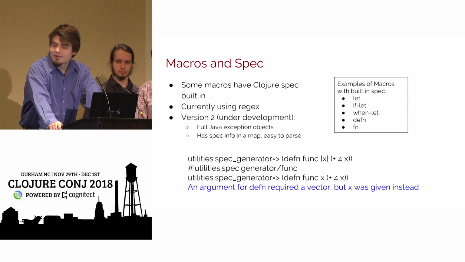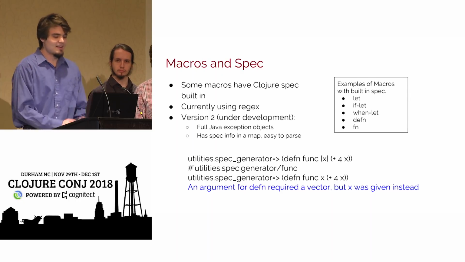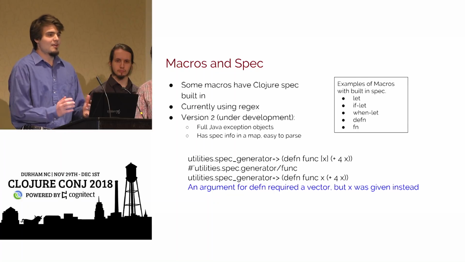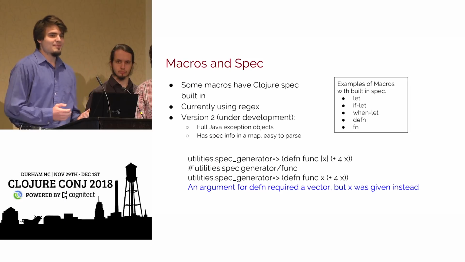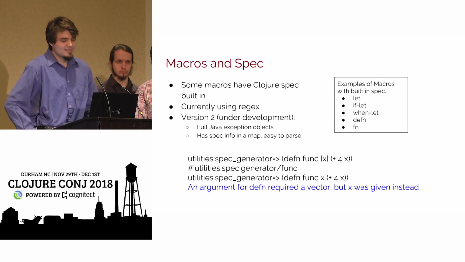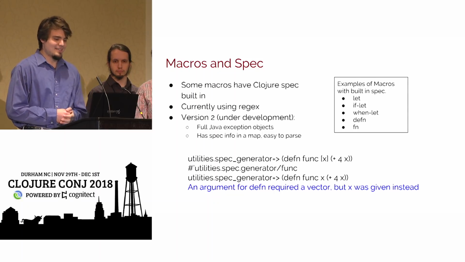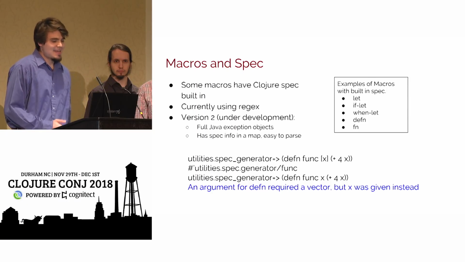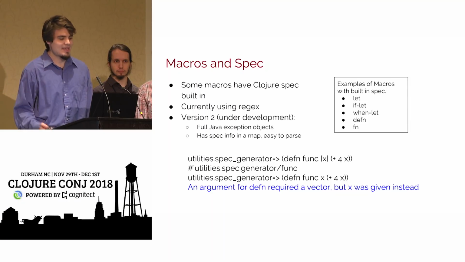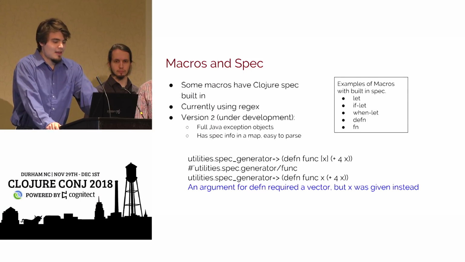There's a list of macros up here, and those are the ones in the project that have built-in spec errors. My goal was to use the current implementation of the regular expressions. I had to pick and choose the bits of information we wanted to use to make error messages out of that. It was kind of difficult making good error messages for these things, because you need to do a balancing act between how specific you make it and how general purpose you want to make it. It could be very difficult getting something useful out of this, but what was done essentially laid the groundwork for version 2.